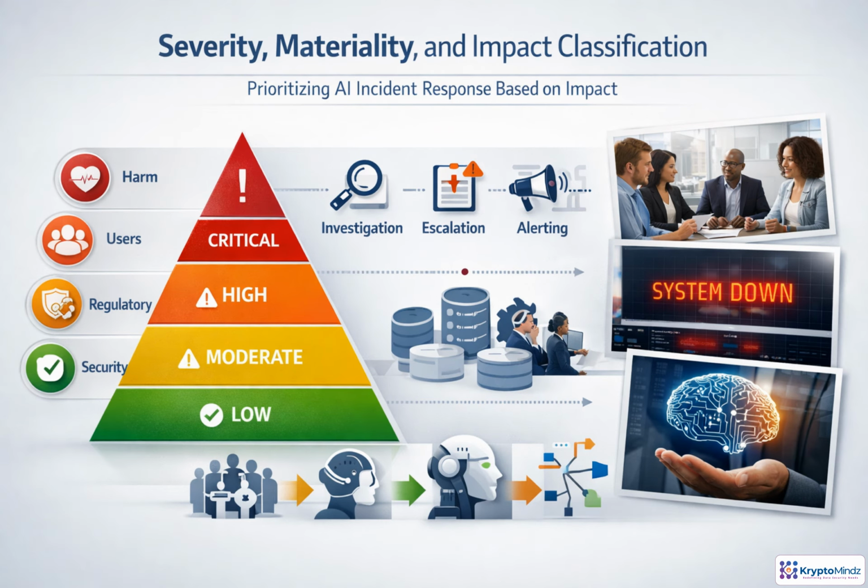Severity classification keeps organizations from treating every AI incident like a crisis, or treating a crisis like a minor defect. The rating should reflect actual and potential impact: harm to people, users affected, regulatory exposure, security risk, business disruption, and reputational damage. AI-specific factors such as vulnerable populations, irreversible decisions, autonomy, human override, and how quickly model behavior can spread. Use clear levels from low to critical with defined escalation and notification rules, and keep reassessing. Early facts are often incomplete, and severity can change quickly.